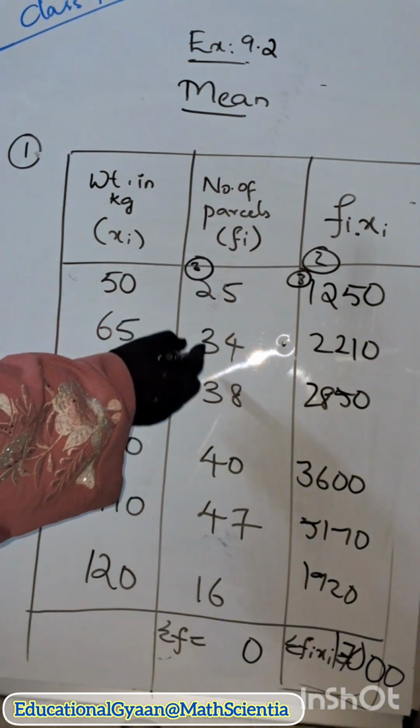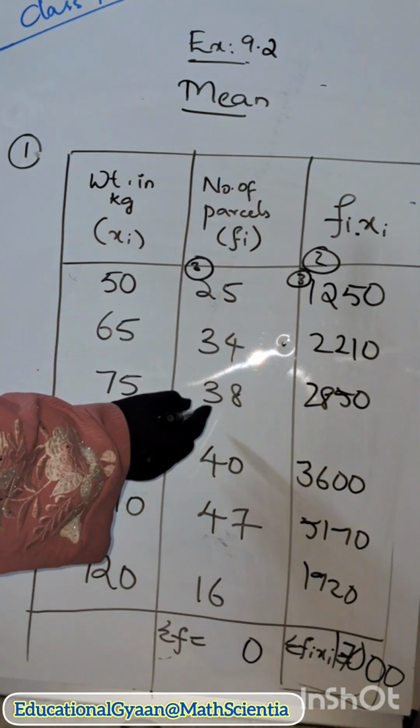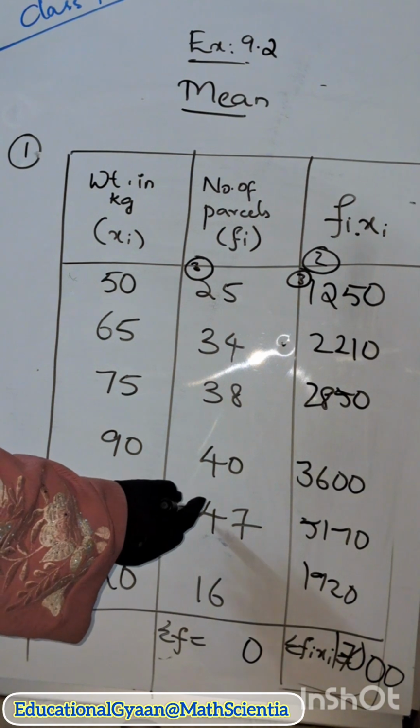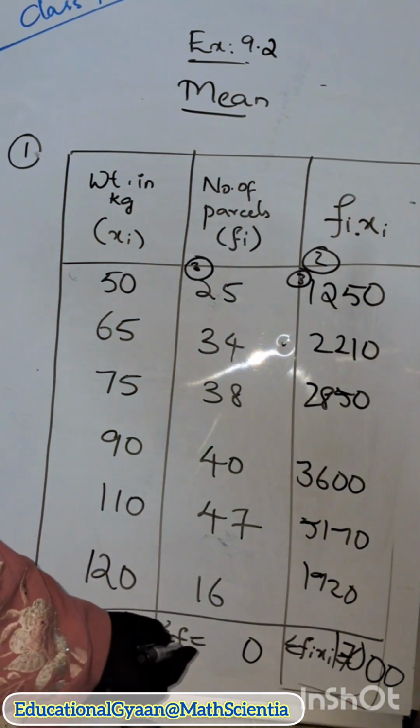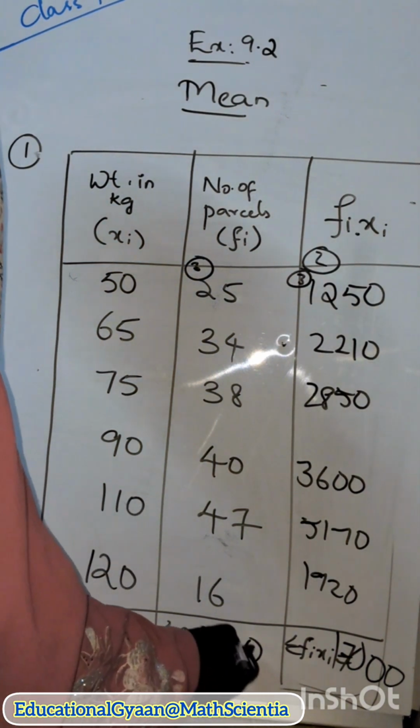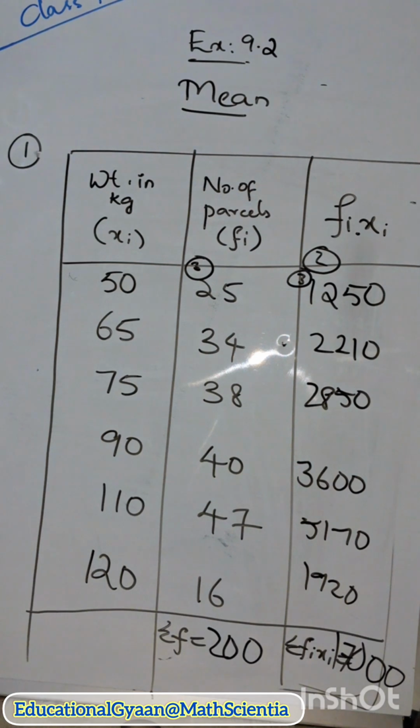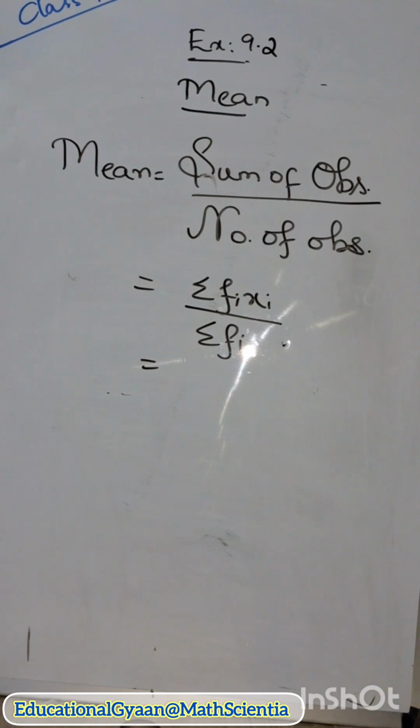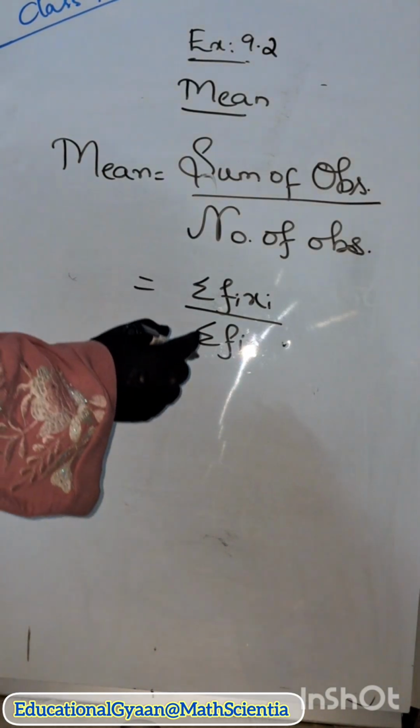5, 3 plus 2, 5. 5 plus 3, 8. 8 plus 3, 11. 11 plus 4, 15. 15 plus 4, 19. 19 plus 1, 20. So we are having sigma f and we are having sigma fi xi. So let us substitute all these values in the formula. The formula of mean is sum of observations by number of observations, sigma fi xi by sigma fi.